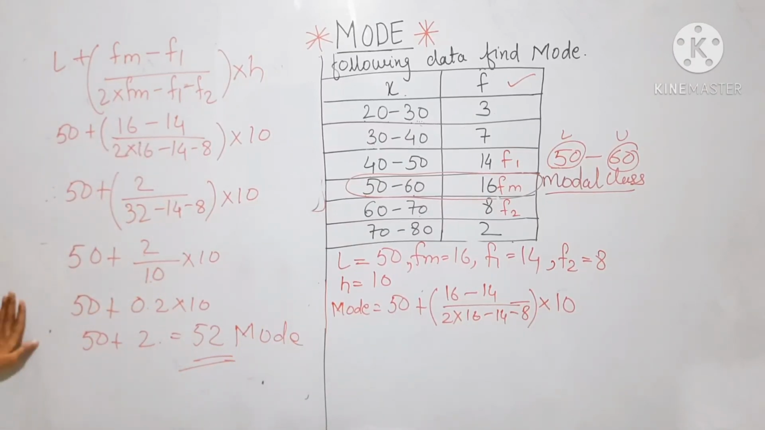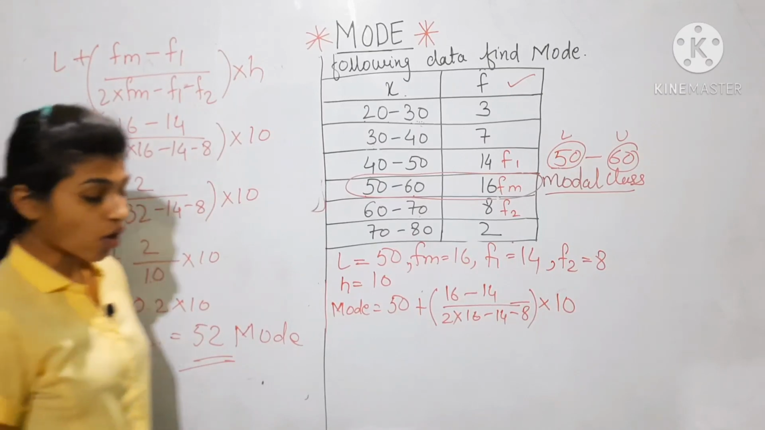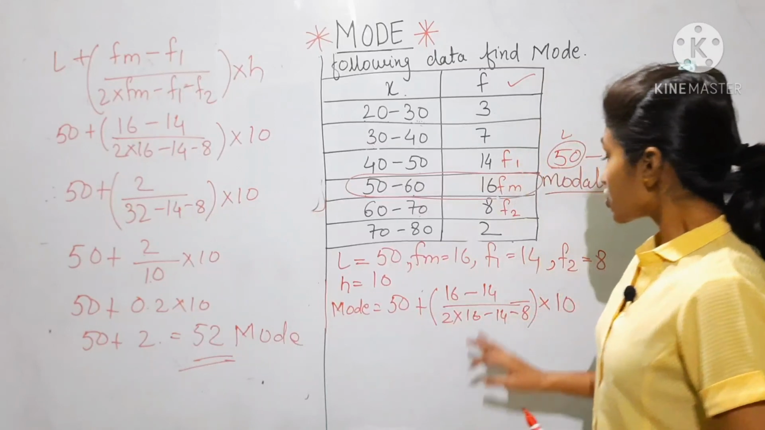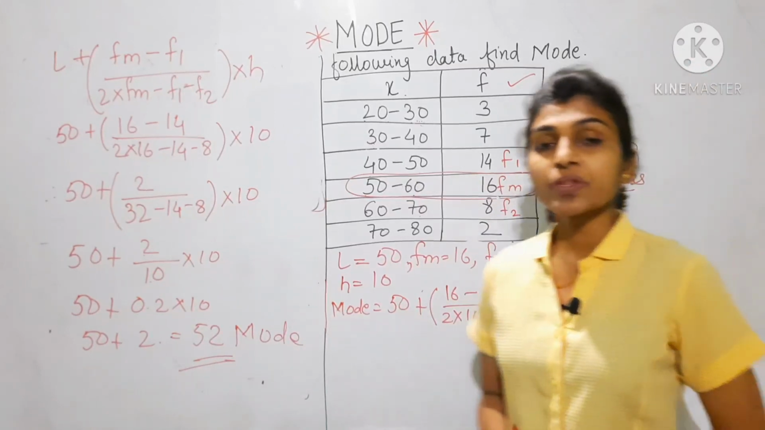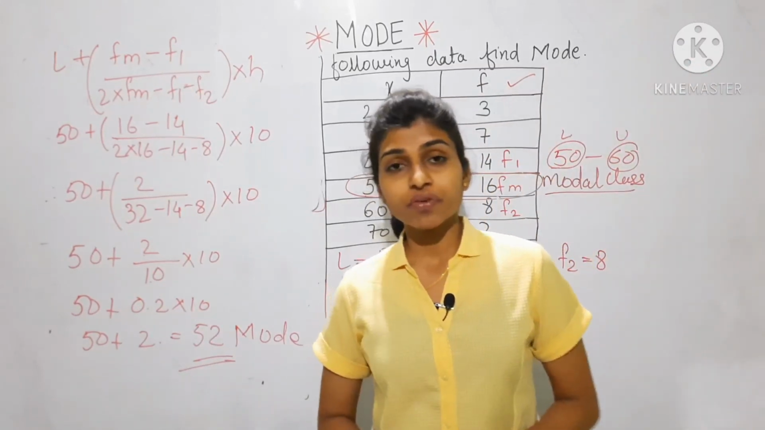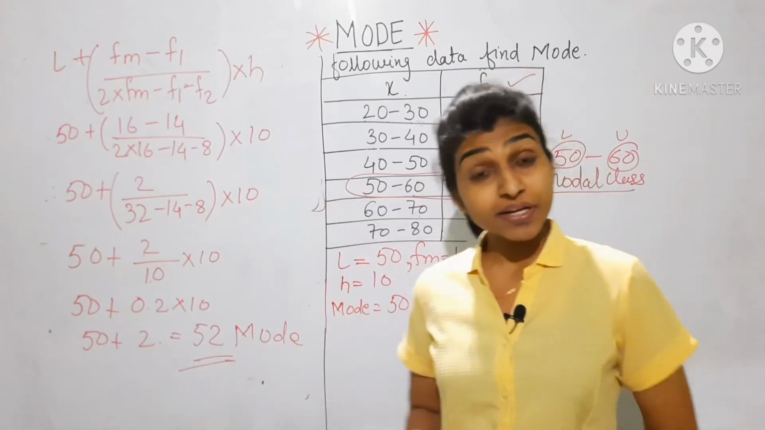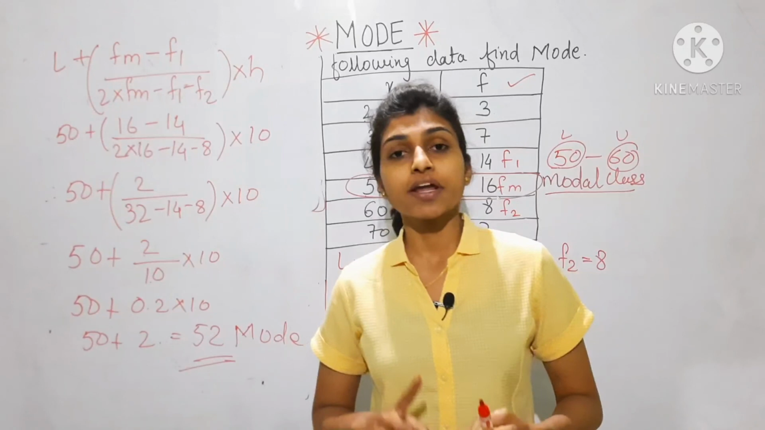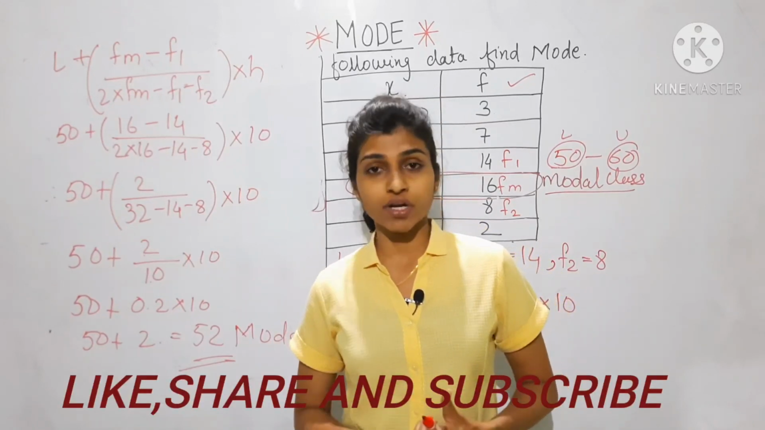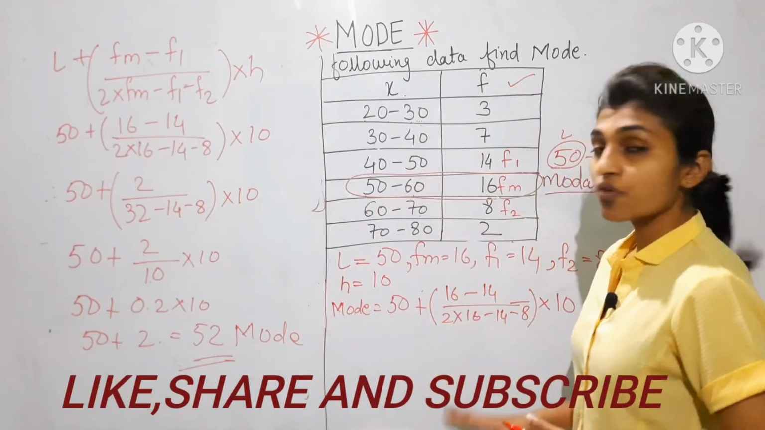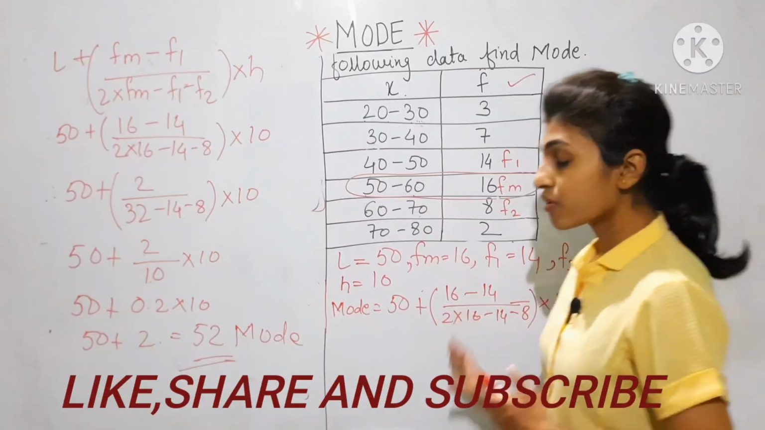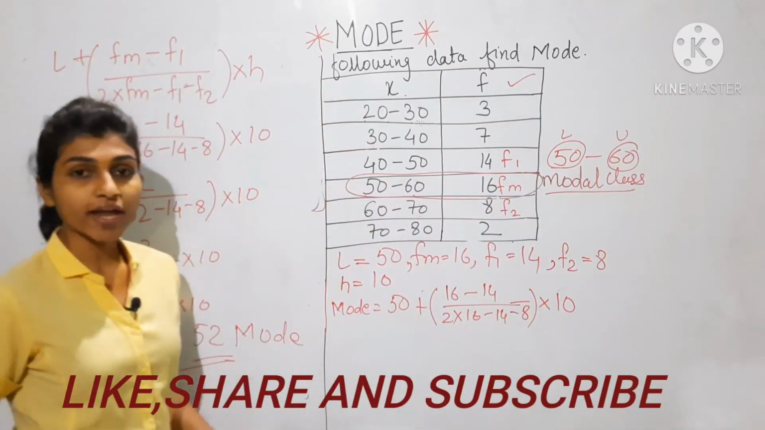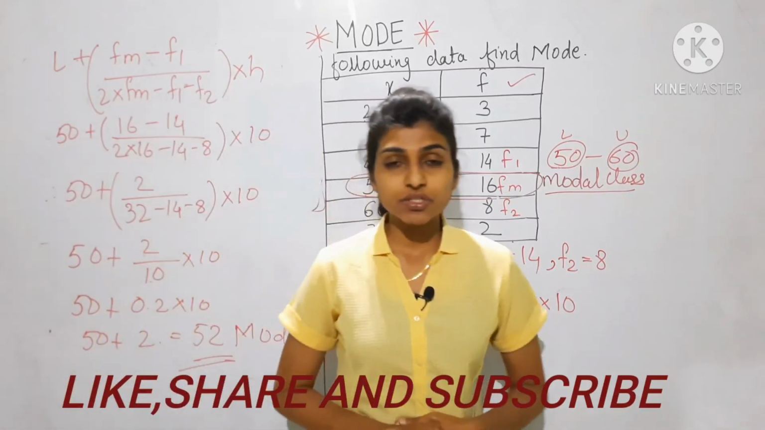In this way we have to calculate or find the mode for a frequency distribution. Just remember the formula and the explanation of the formula, like what is Fm, what is F1, F2, H and the lower limit. Then it will be easy for you to find the mode. I hope you have understood how to calculate mode for a frequency distribution.